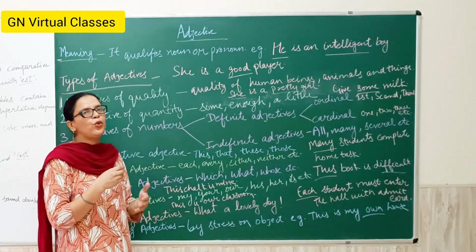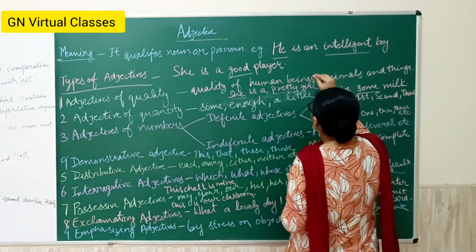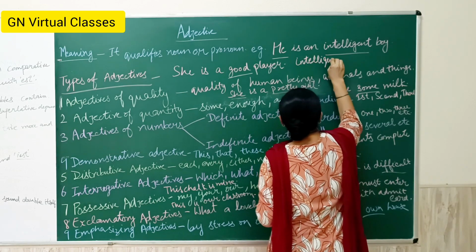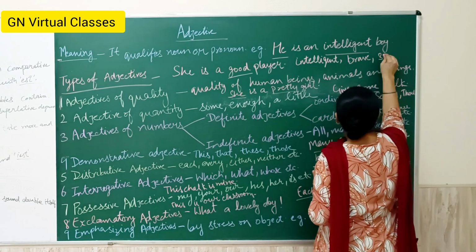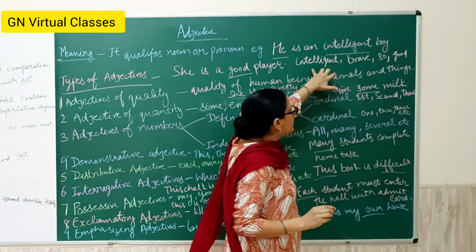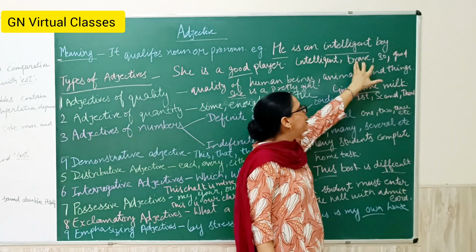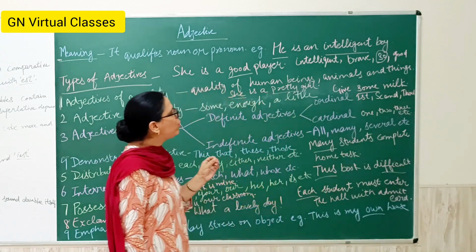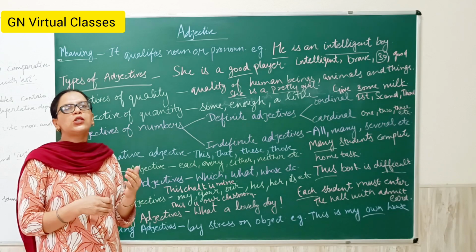And sometimes you have to circle the odd one out, like intelligent, brave, so, good. Intelligent, brave and good, all these are adjectives of quality, and here the odd one out is so. So you have to circle the odd one, so. So you have to know the list of adjectives.